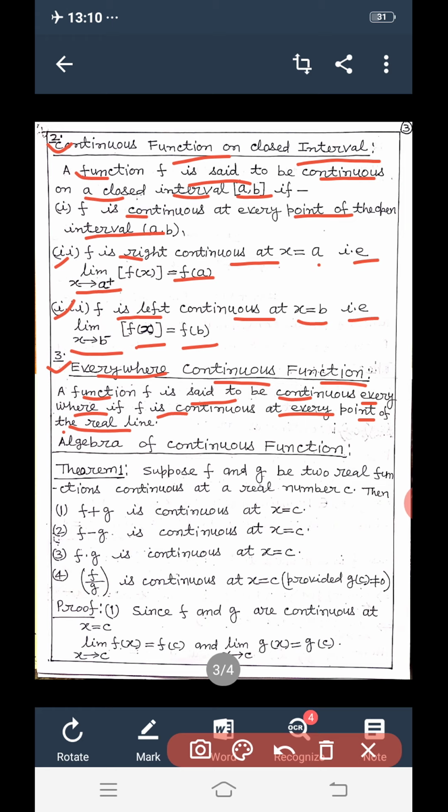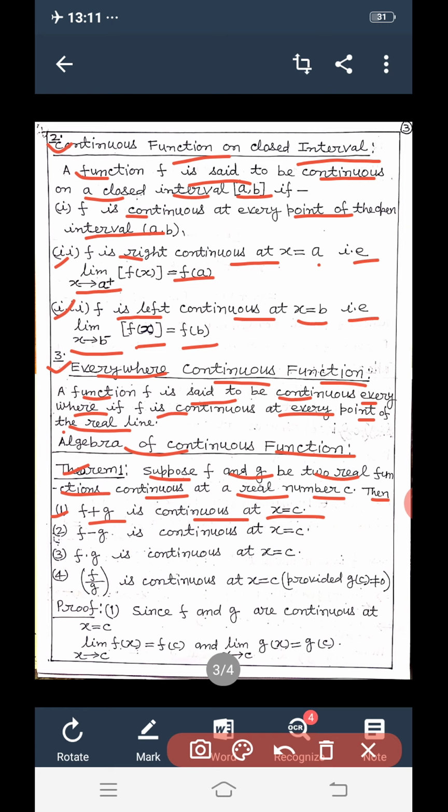Dear students, now we discuss the algebra of continuous functions. Theorem 1. Suppose f and g are two real functions continuous at a real number c, then f plus g is continuous at x equal to c, that is, the sum of two continuous functions is continuous.